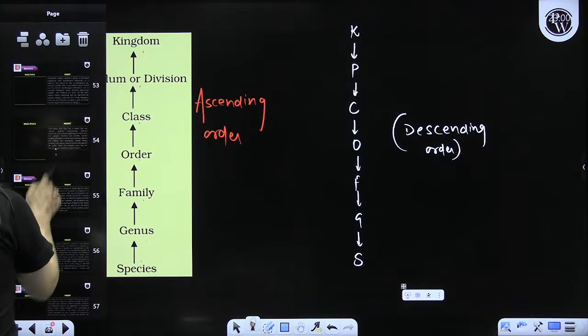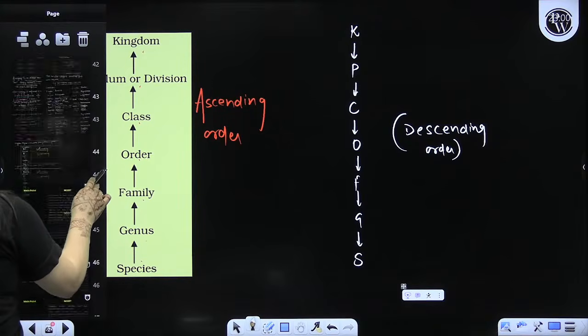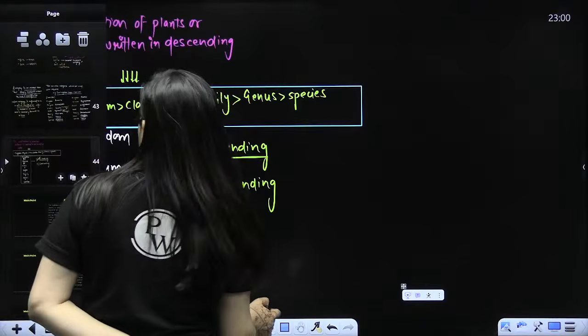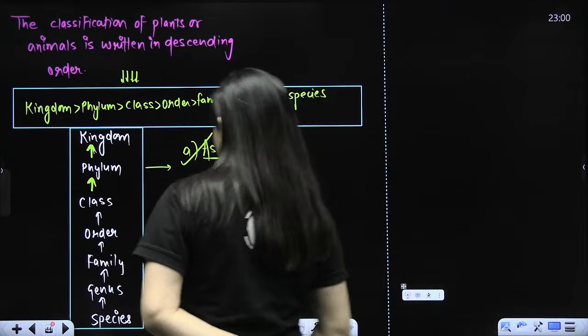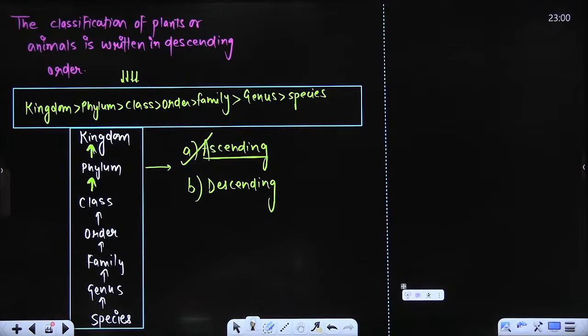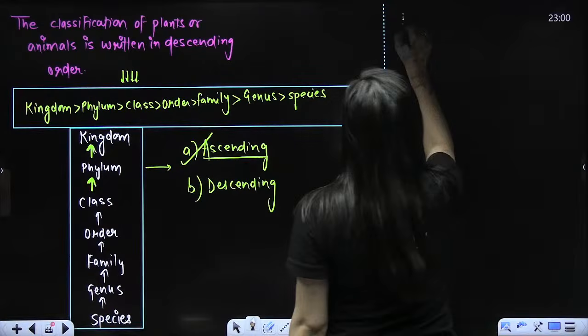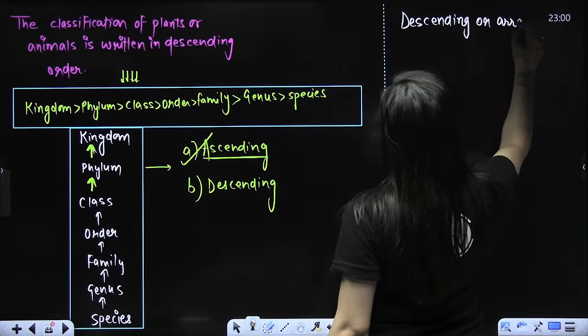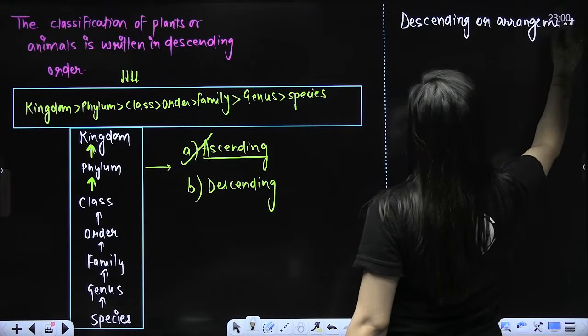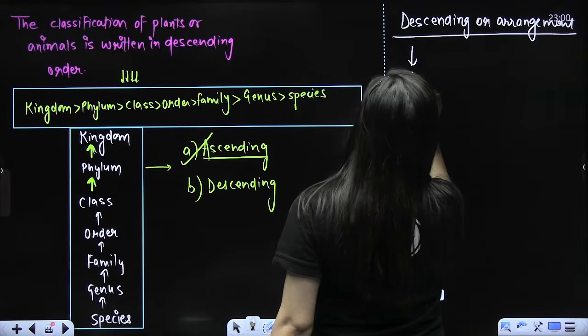Do not make such mistakes. Done? Any doubt? Descending or ascending, whatever arrangement is there, it is known as hierarchy. This is what we call hierarchy.